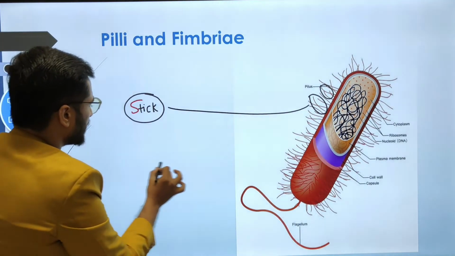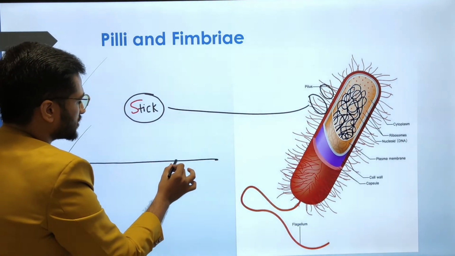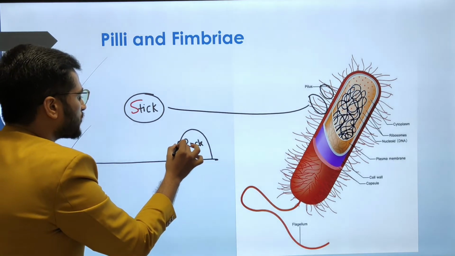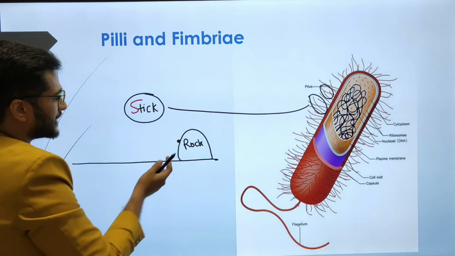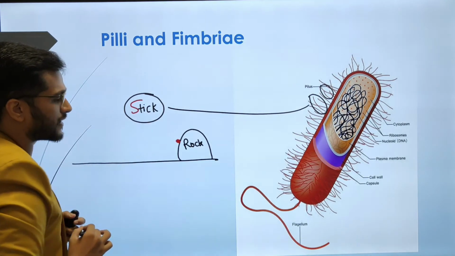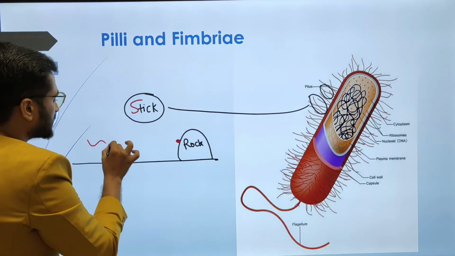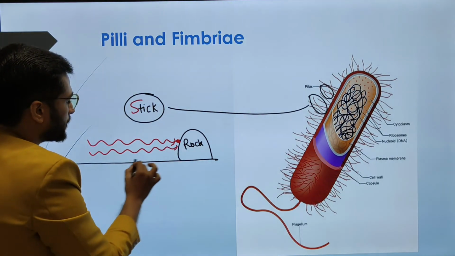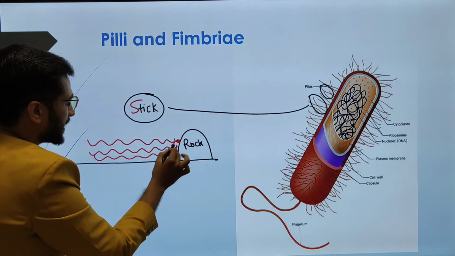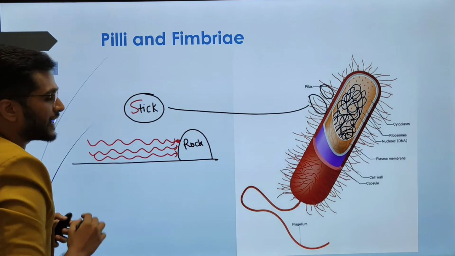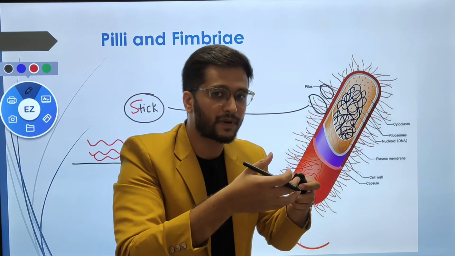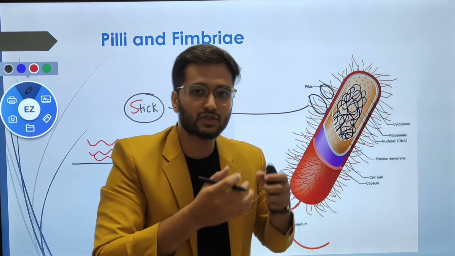Let us take an example. If this is the sea coast and this one is the rock, and there is so much food material present at this particular place, and bacteria is here now. What happens when the sea waves come and impact this bacteria? Bacteria will lose their place and get carried into the sea. But to prevent this from happening, they use their pili to stick to the rock.